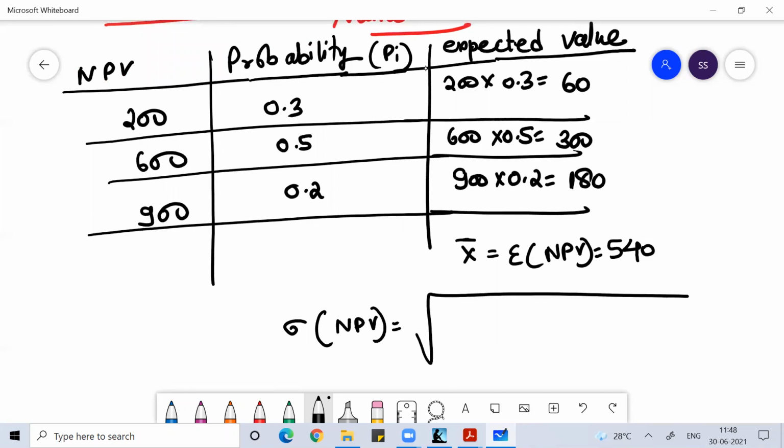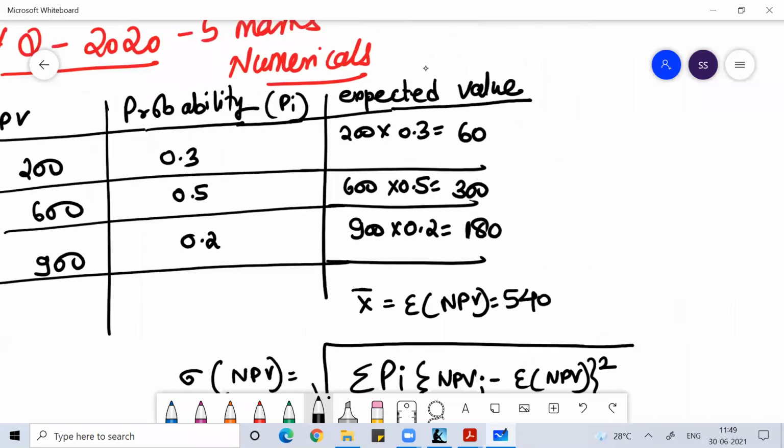Based on probability, it is the square root of the summation of pi into (ri minus expected value) whole square. Here, in terms of return, ri would be the individual NPV minus your expected NPV, squared. That is the standard deviation, and if you divide it by the expected NPV, you get the coefficient of variation. Clear, everyone?